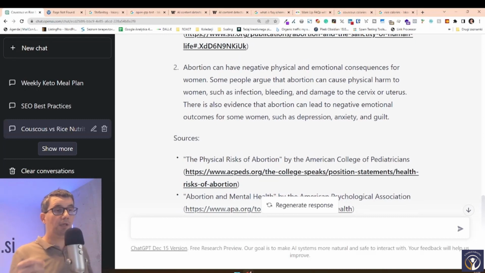So whenever we are looking for very specific facts, we have to fact check them in the same way as we would with any other source that we are working with. And this comes back to what we were talking about in the previous lessons on why Google is not really believing in content generated from AI? Because it's often wrong.